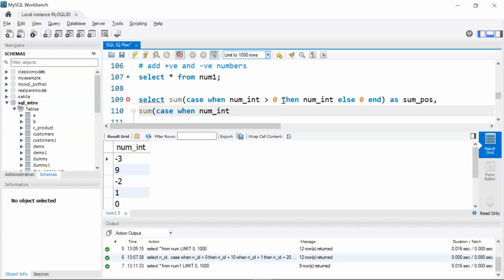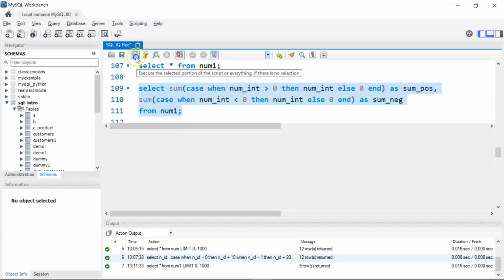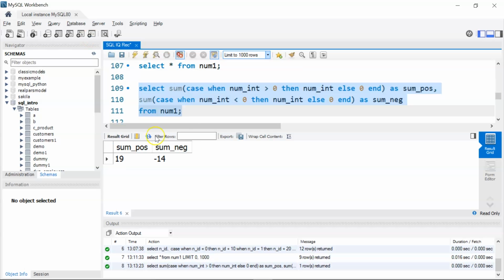So I'll write num underscore int. If it is less than 0, then num underscore int, else 0, and I'll end. Okay, and I'll give another alias name as, let's say, sum underscore neg, which stands for negative. POS is for positive integers, and then I'll write from my table, that is num1. Let's run it. Okay, there you go. We have our results. So we have two columns, sum of positive integers and sum of negative integers. You can see the results, 19 and -14 respectively.